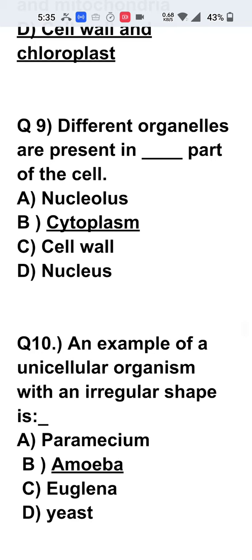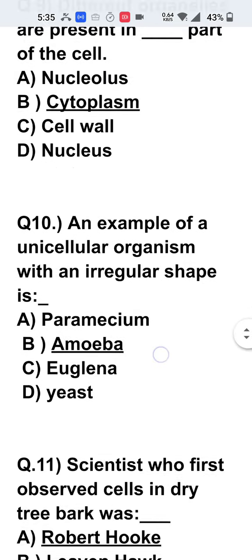Now the 9th question goes like this. Different organelles are present in dash part of the cell. Different organelles are present in the cytoplasm, which is a fluid-like medium embedded inside the cell membrane. It contains all the organelles like mitochondria, ribosome, chloroplast, all these. So cytoplasm is the correct option.